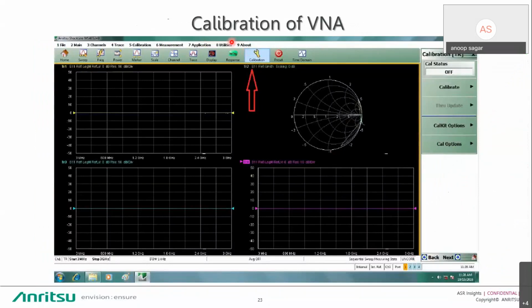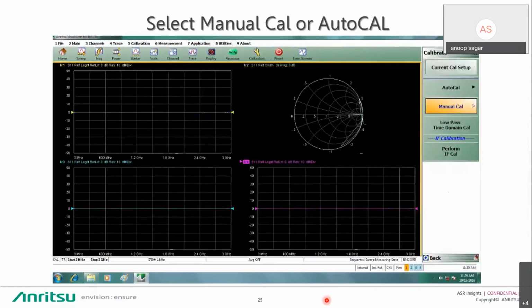Then we have to go into the calibration menu. Click on calibration, then select manual calibration. Our vector network analyzer supports both AutoCal and manual cal. In AutoCal, you connect an auto calibration module, which is a single-step calibration process. In manual cal, you have to do open, short, load manually. In the last step, you connect port 1 and port 2 using a through. I'm taking an example of manual calibration.